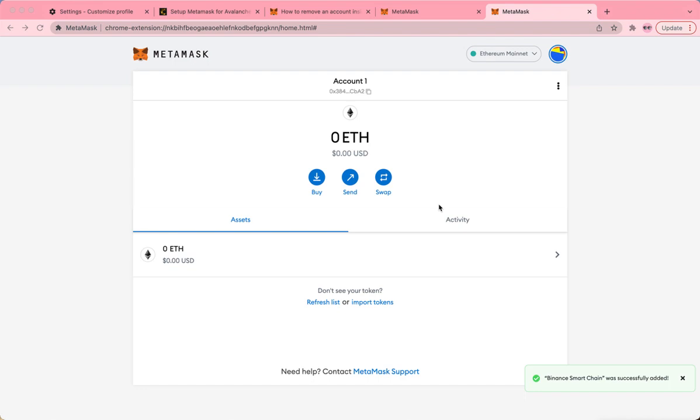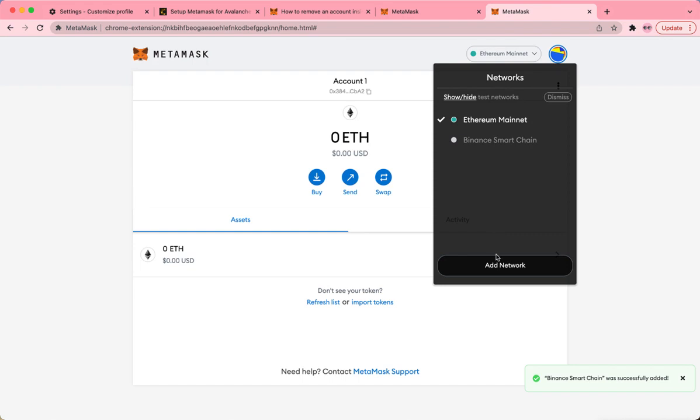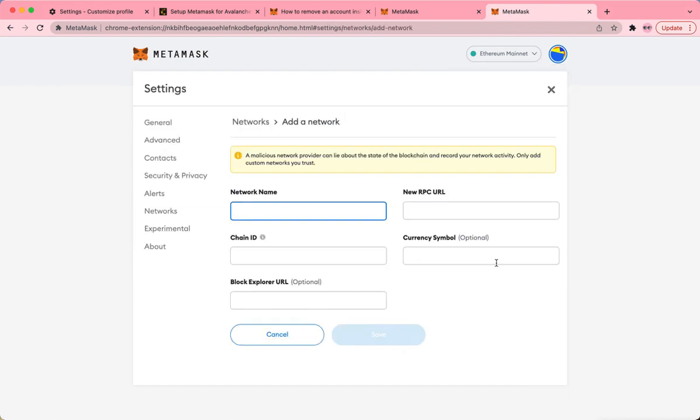Anyway, let's set up our Avalanche on our Metamask. So here we go again. We want to go to this tab right here. Let that scroll down. We want to add the network.